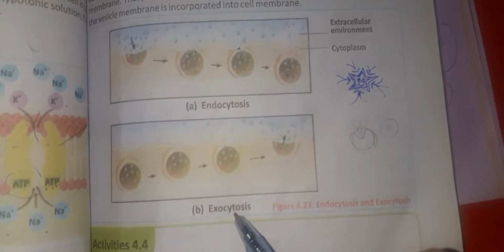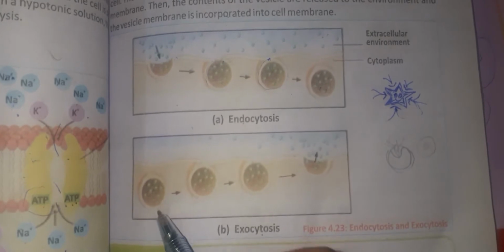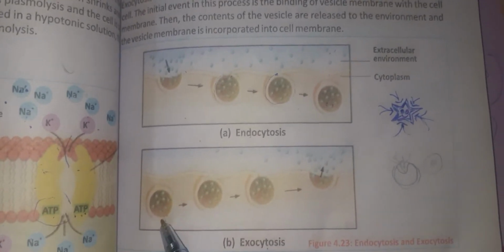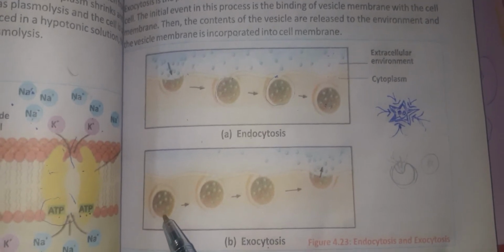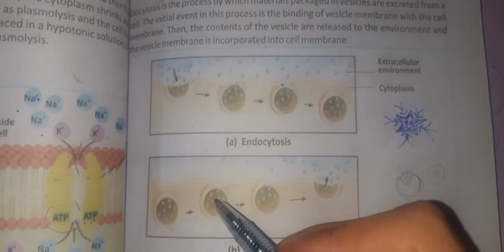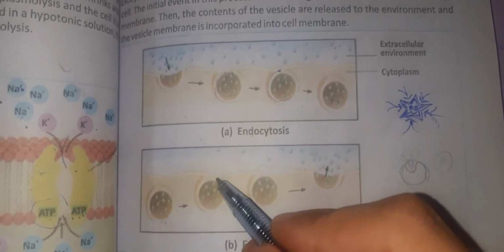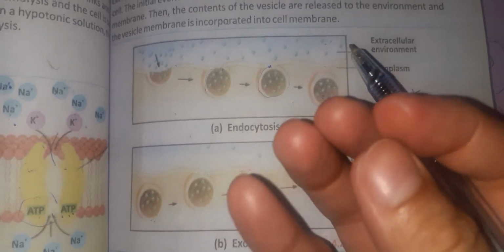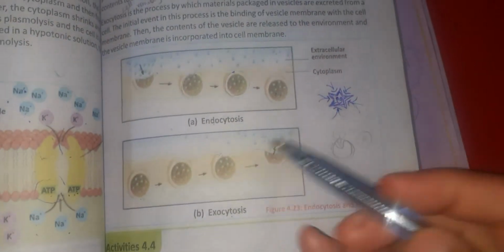Similarly, in exocytosis, now look at this case. This is the vesicle already made there. It contains food or liquid which the cell doesn't need anymore. So what will it do? It will push it towards the cell membrane. It will attach to the membrane, and slowly, steadily, the membrane will give it a way, right?